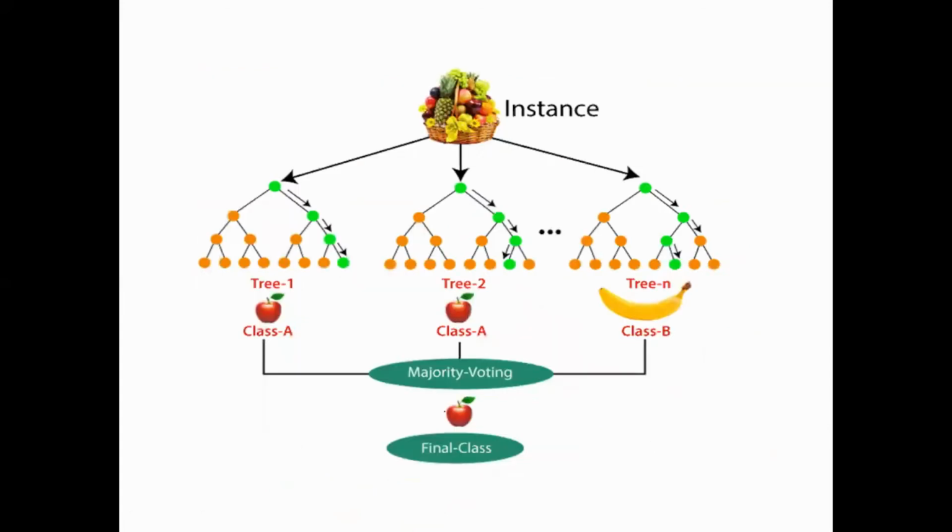I've taken another example: you have a fruit basket and you need to classify the fruits. For a particular fruit, I want to see what kind of fruit it is, an apple or a banana. I have divided into 3 decision trees, 3 subsets. One of the decision tree outputs says that it is an apple. Another also says that it is an apple. But the third decision tree output says that it is a banana. Since we go with the majority votes, the final prediction is apple. I hope the concept of decision trees and random forest, and how it is applied, is clear.